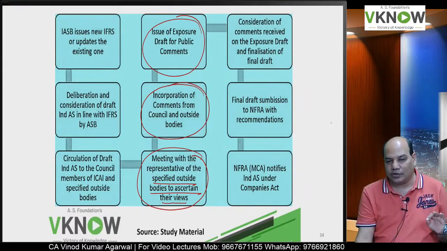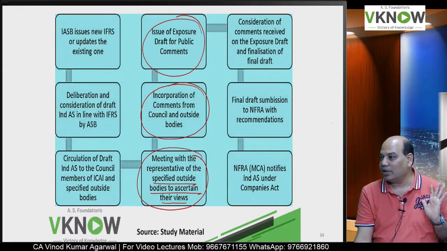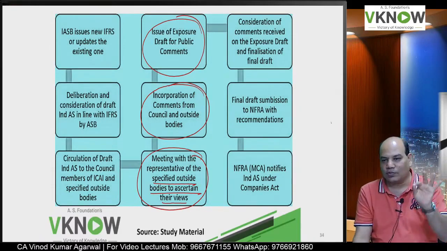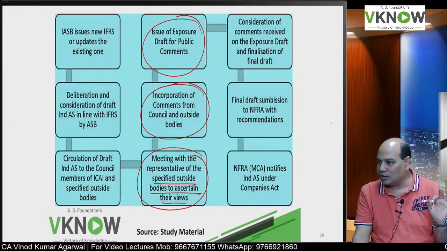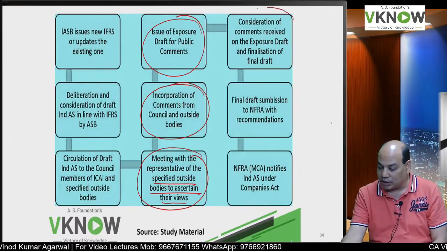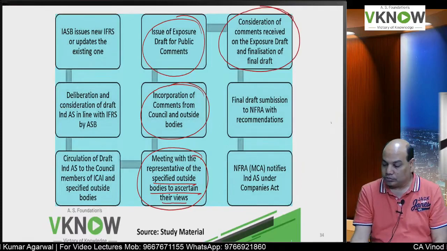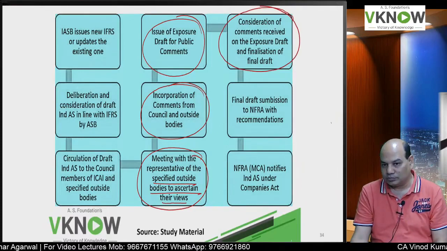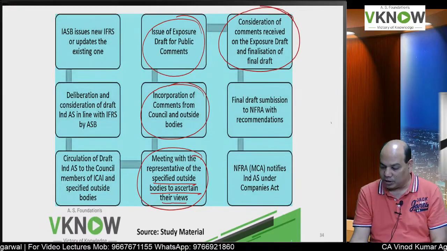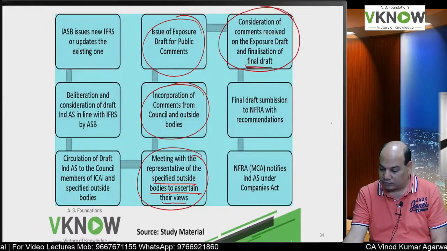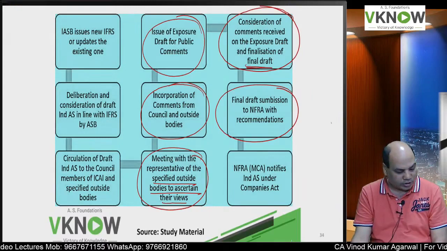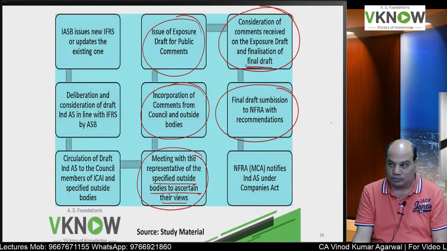So you will find it on the ICAI website, even you can comment. You can say that no, I want that it should be like this. Then they start collecting comments from a large number of people and they will prepare a final draft. The final draft is submitted to NFRA. What is that NFRA? I forgot.